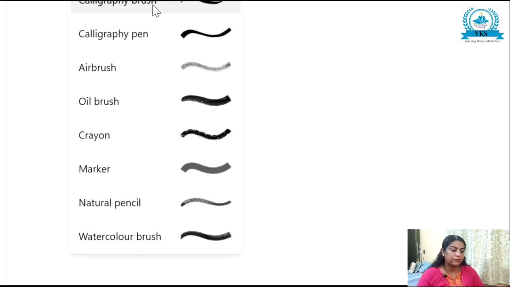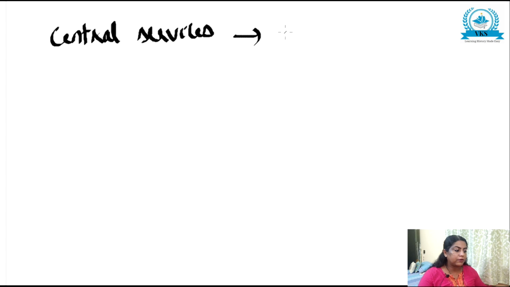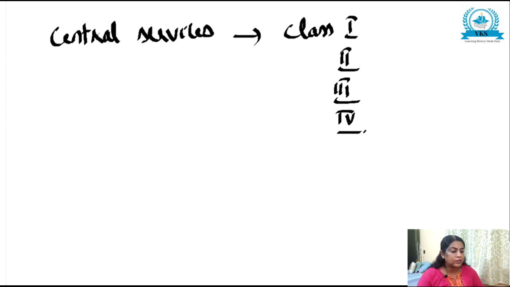Now, let us see how these central services are classified. The central services are classified into class 1, class 2, class 3 and class 4. This is how the central services are classified.